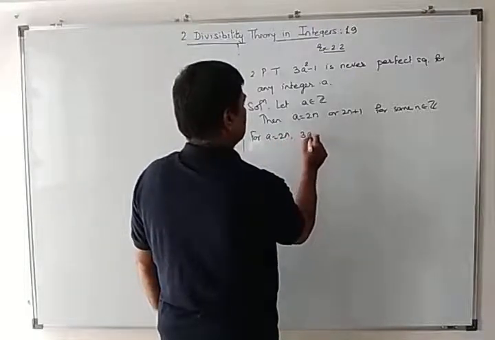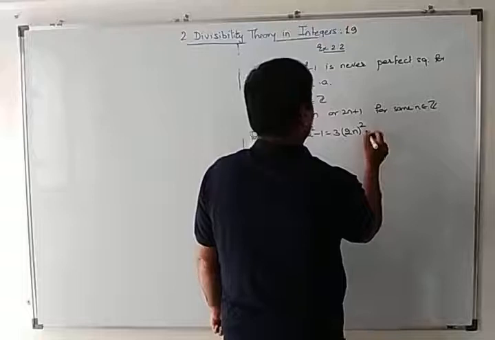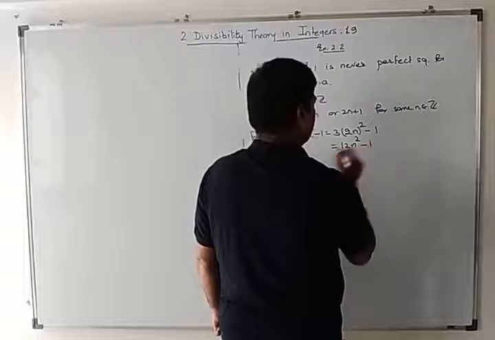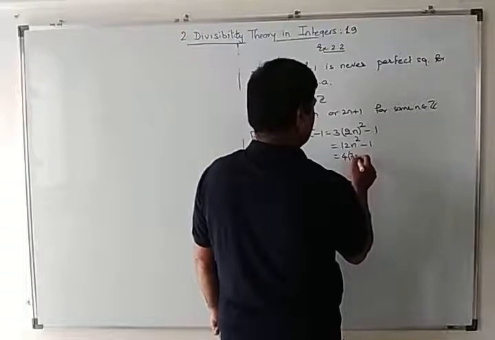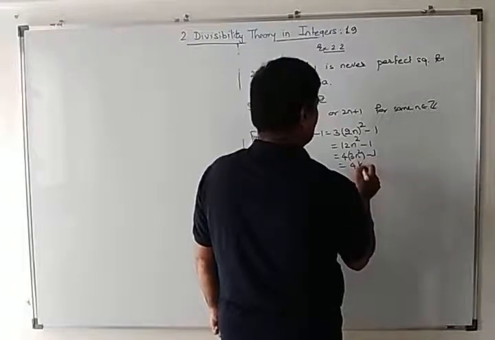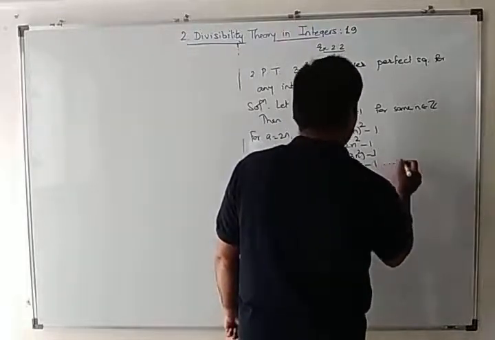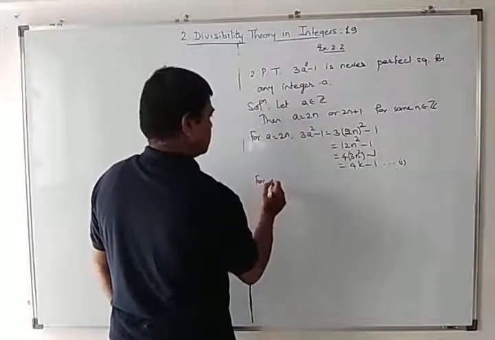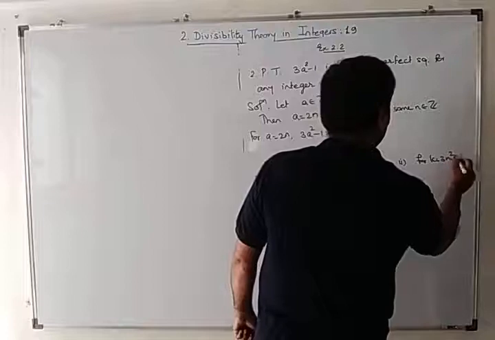So for a equal to 2n, 3a square minus 1 is equal to 3 into (2n) square minus 1, which is 12n square minus 1, which is 4 times (3n square) minus 1, which is 4k minus 1, for k equal to 3n square belonging to Z.